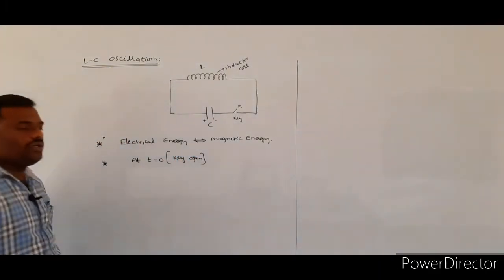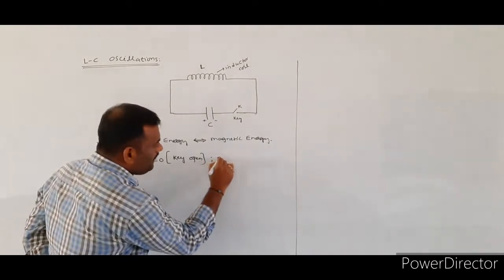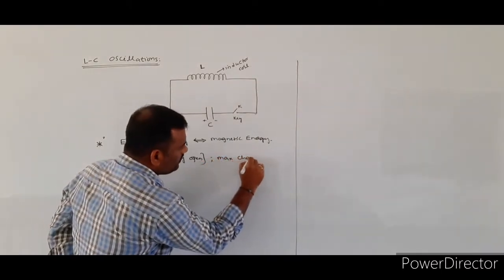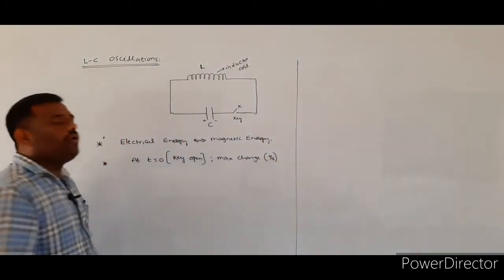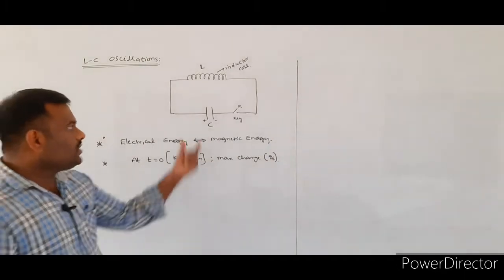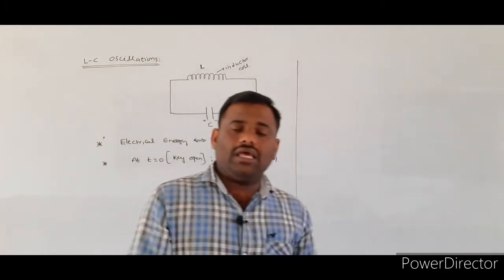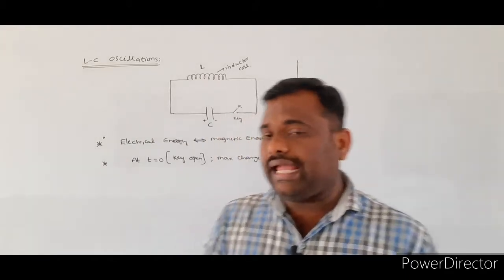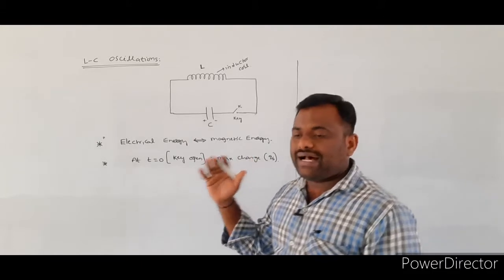At t is equal to 0, the key is open and there will be a maximum charge stored on the capacitor plates.